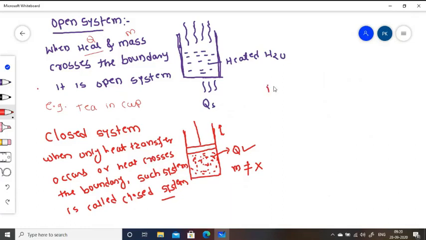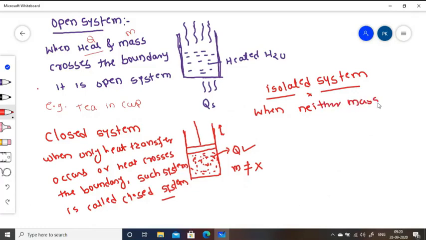Next is the isolated system. A system is said to be an isolated system when neither mass nor heat crosses the boundary.